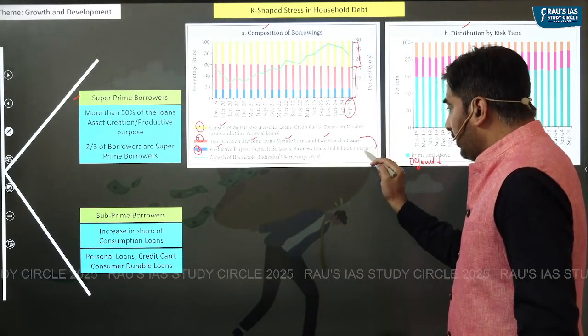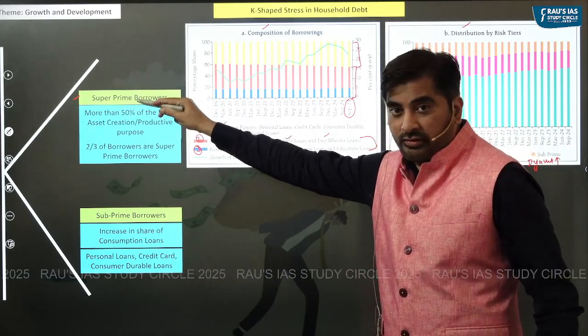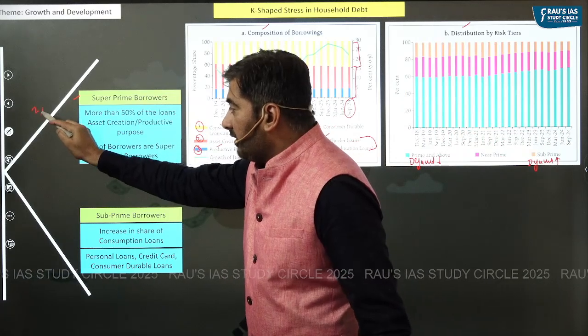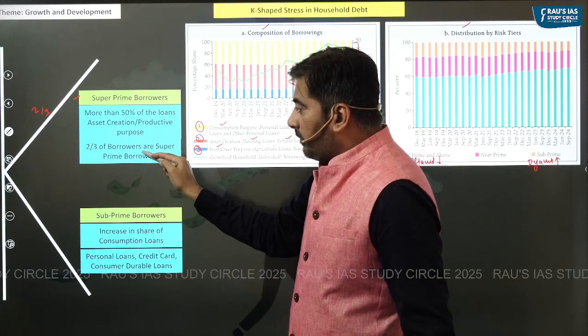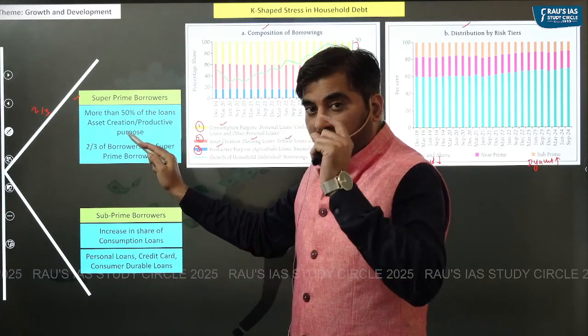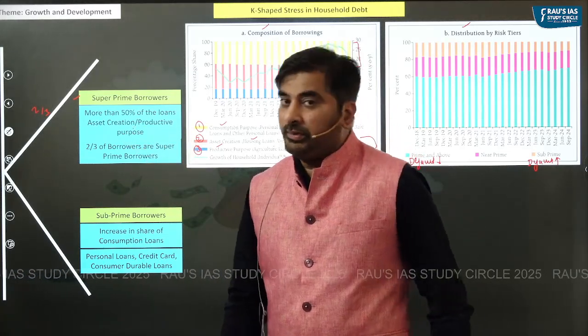So these two categories of loans are generally taken by super prime borrowers. Most of the borrowers, that is two-thirds, are super prime borrowers, and they are taking more than 50% of the loans for creation of assets and productive purposes.